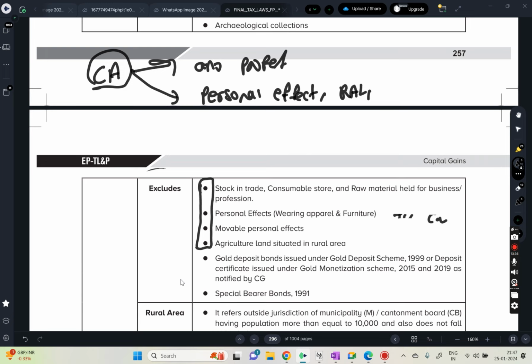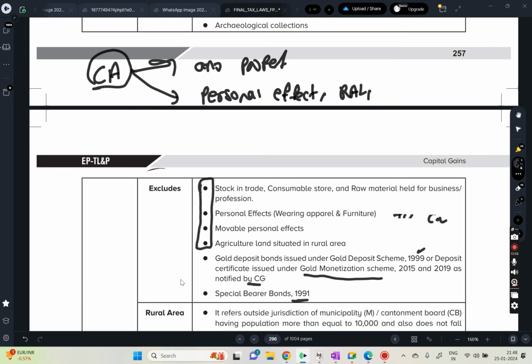Now, also specifically we are excluding from the capital asset definition gold deposit bonds, which are notified by the CG, and special bearer bonds 1991.